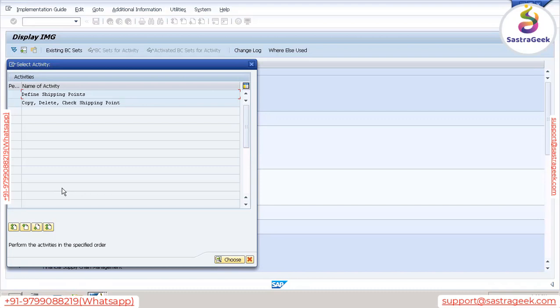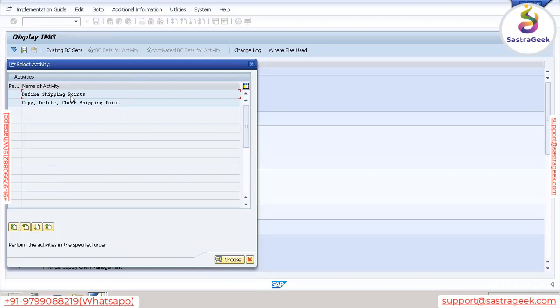That is called a shipping point. The shipping point is the organizational unit where we do the process of loading the goods into the mode of transport for dispatching to the customer. So it is a location from where we will dispatch our product.